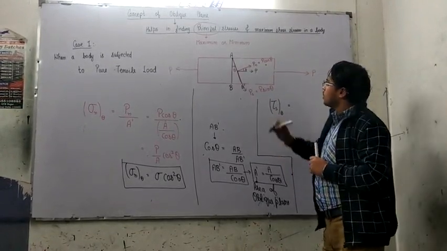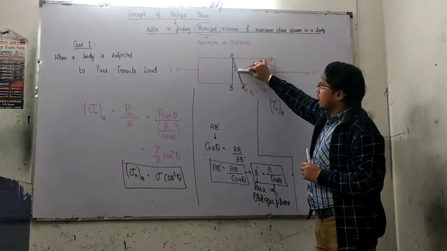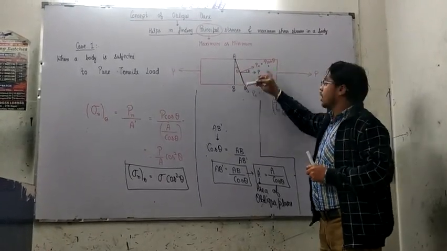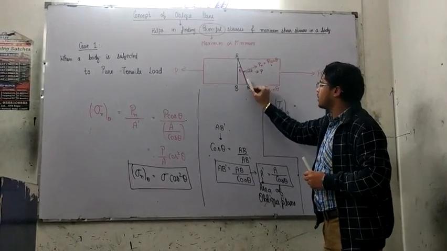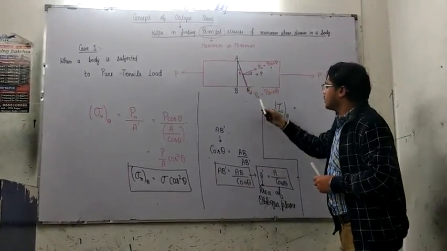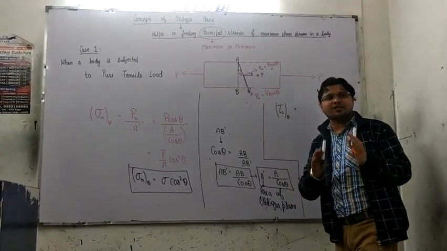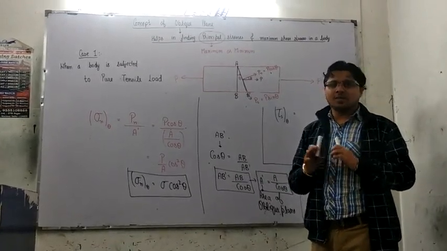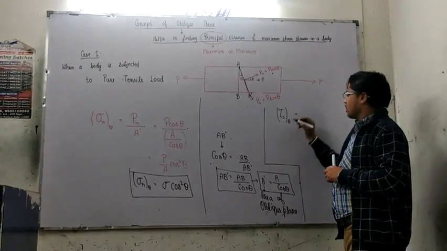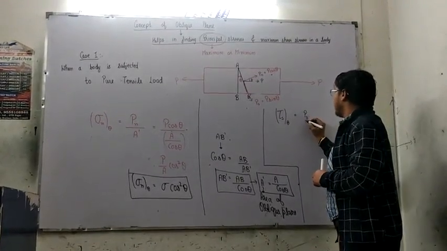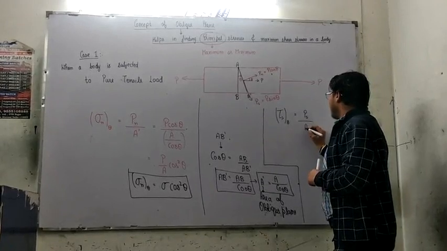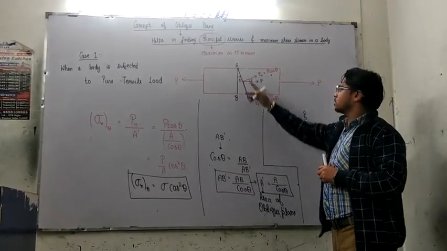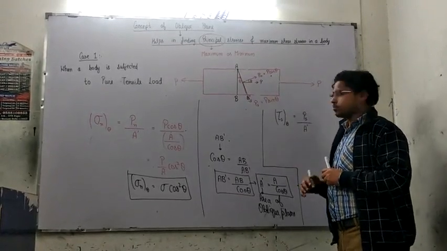My goodness. This particular load, which was acting perpendicular to this particular section, also known as the cross section, has two components, and one of the components is lying along the oblique plane. This component gives rise to a stress known as shear stress, because it is a shear load. Now let's write it as shear load PS divided by that particular area of the section on which this is acting, and that is the area of the oblique plane.